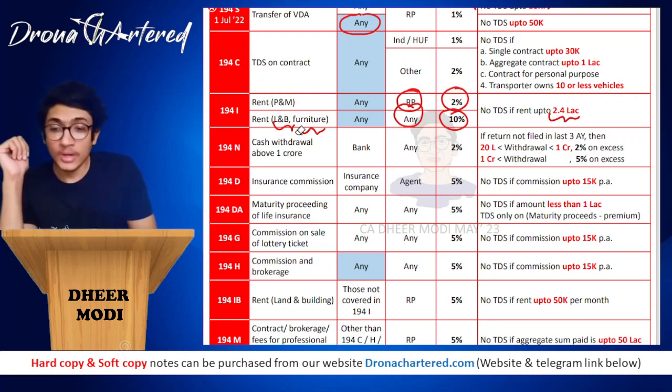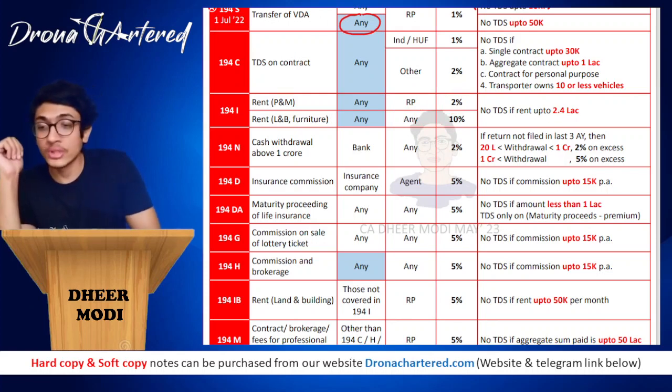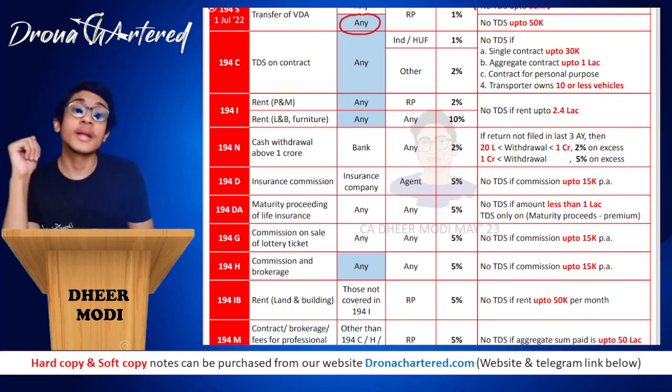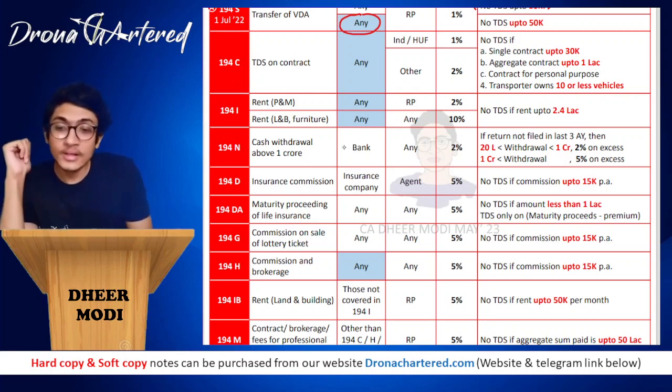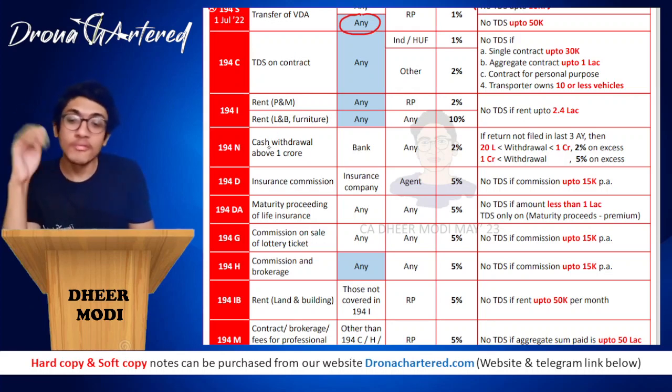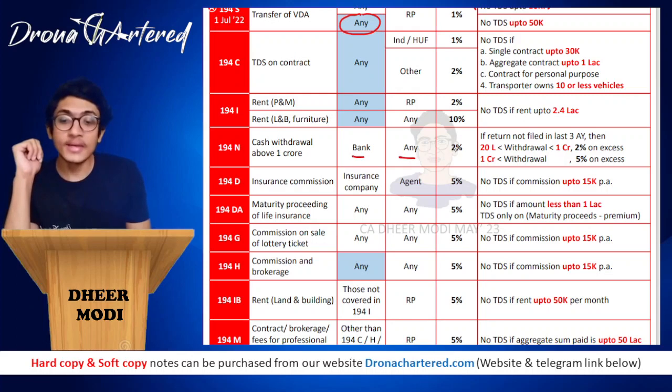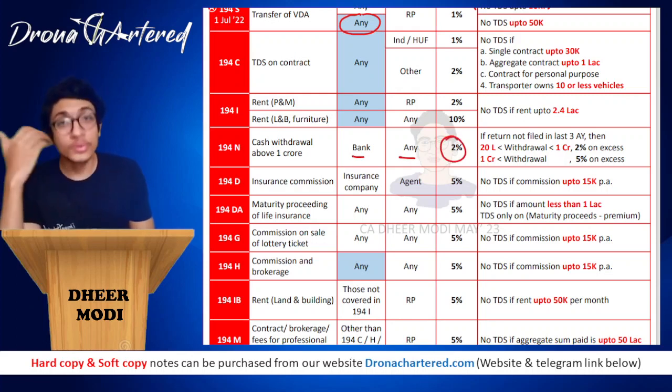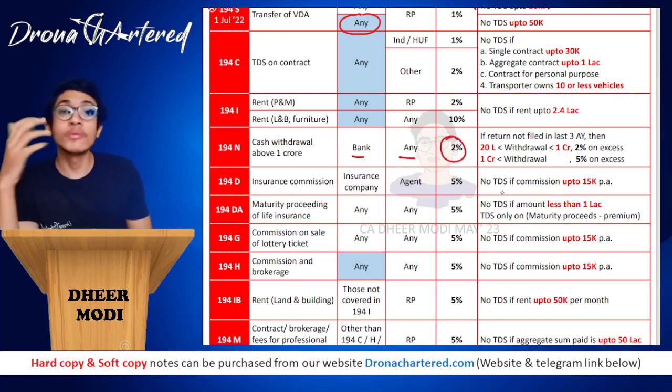Now I'm trying so that you remember the section number also at the same time as you are watching the video. Next section is your 194N. N stands for Notebandi. The Notebandi that we had done was for cash withdrawal above 1 crore. So therefore section 194N, cash withdrawal above rupees 1 crore, from a bank. The rate will be 2%. Now this rate is usually 2%.